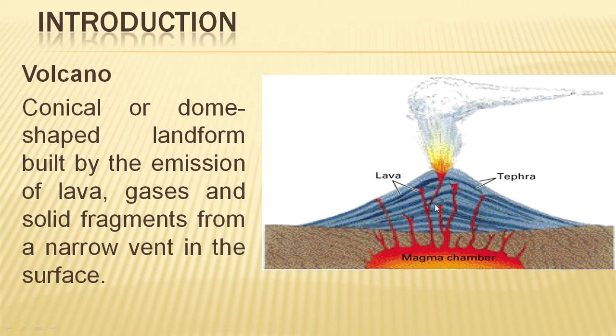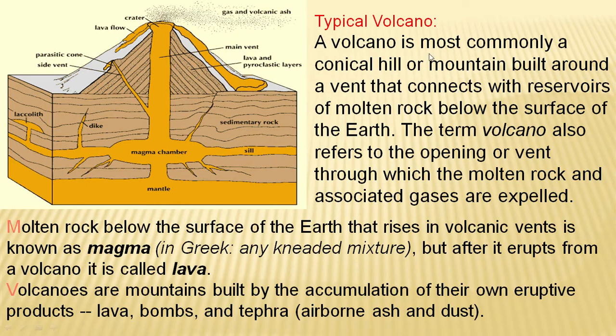Here you can see the red color, it is the volcanic vent from where the magma is coming up, and this is the volcanic mount, and from here the lava, rock fragments and gases are coming out, and these are the layers of magma or lava, you can say. So this is a typical volcano.